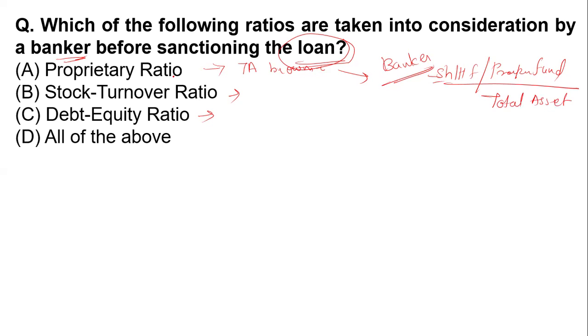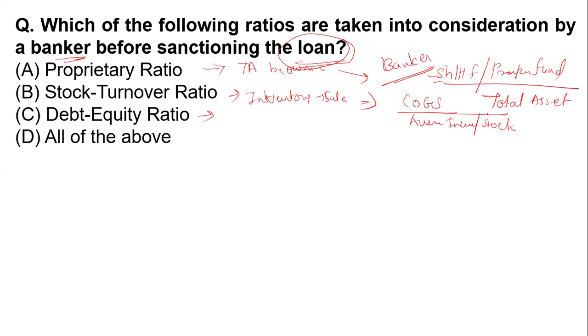Now the stock turnover ratio. The stock turnover ratio shows the frequency of conversion of inventory into sales. So here is a conversion of inventory into sales. What is the formula? The formula is cost of goods sold divided by average inventory or stock.